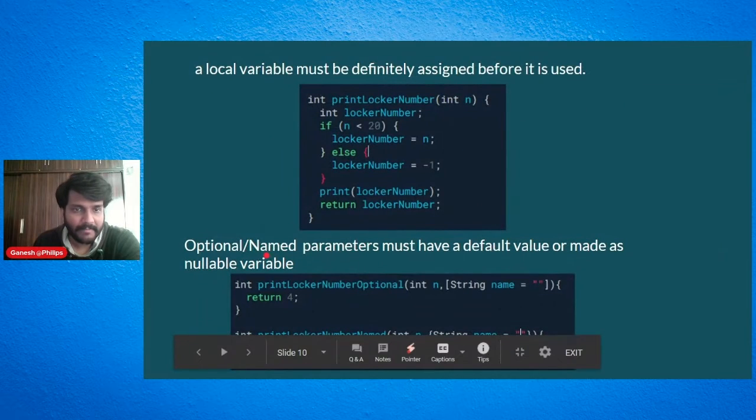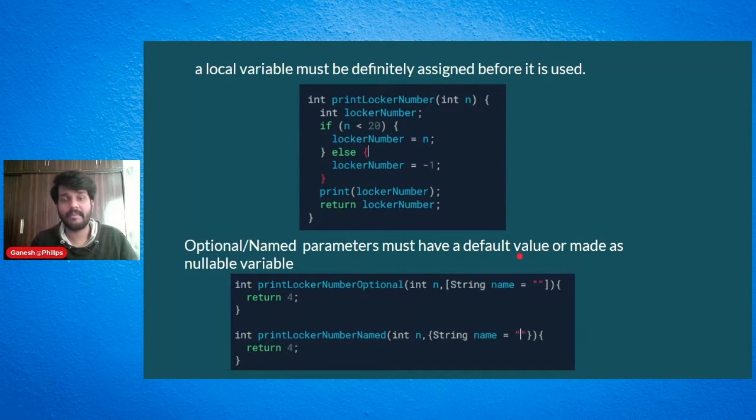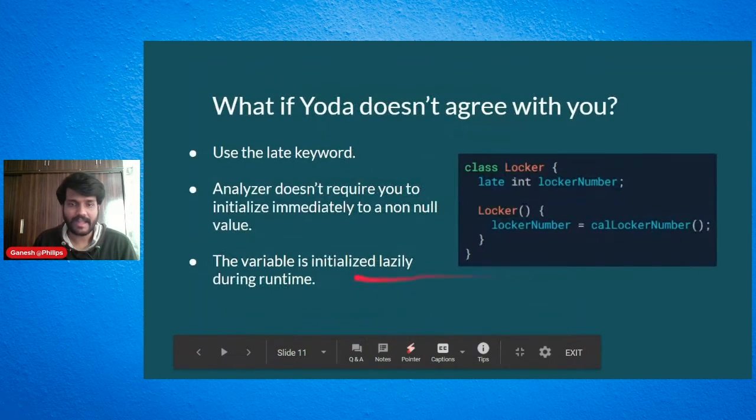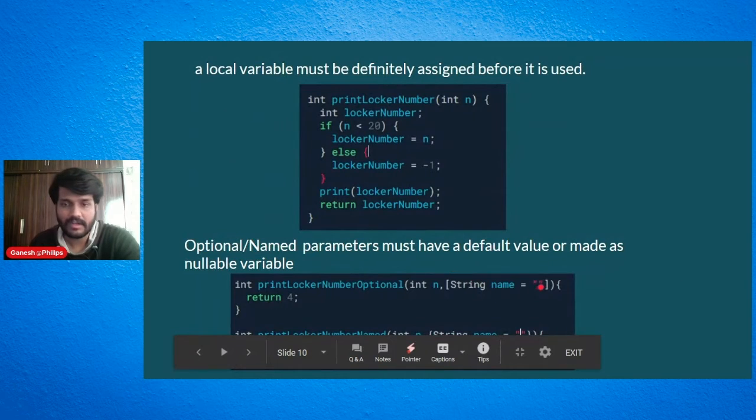So then what about optional or named parameters, wherein the parameters are optional or named? In that scenario, you definitely have to give a default value. If you don't give a default value, the analyzer will again throw an error. So if you don't want to give a default value, then it should be a nullable variable, wherein you say String question mark name. Then you do not have to give whatever default value you want. So that is the case.